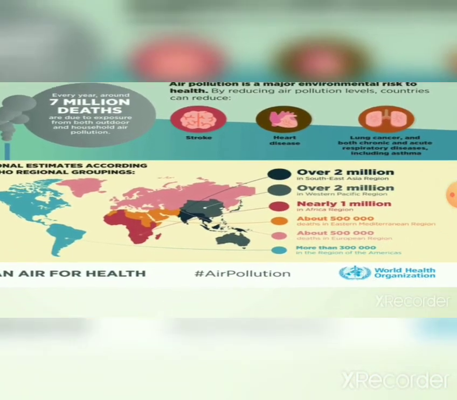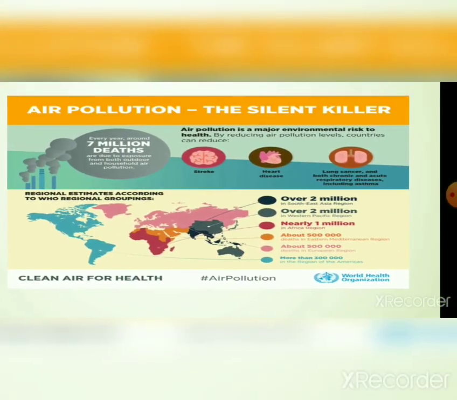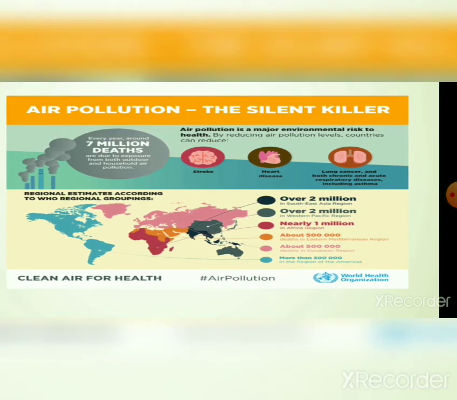Okay, now the regional estimation according to the World Health Organization regional groupings, the WHO groups. It is a world map, and here the contribution is given, the total number of deaths due to air pollution.